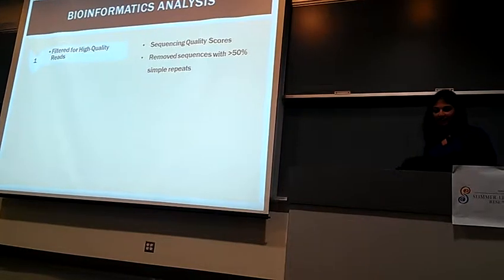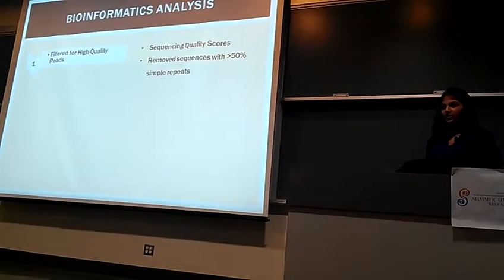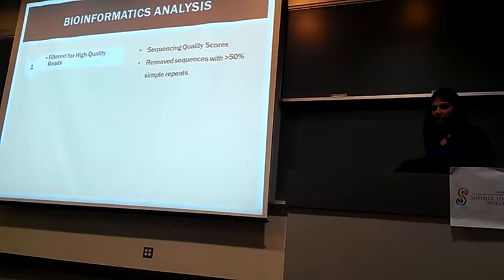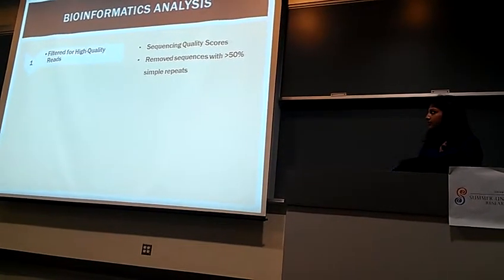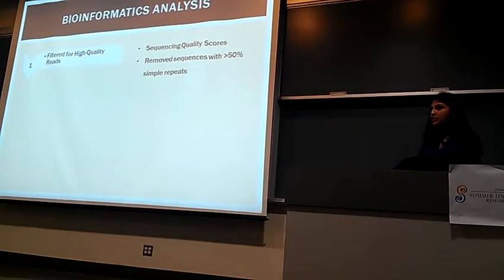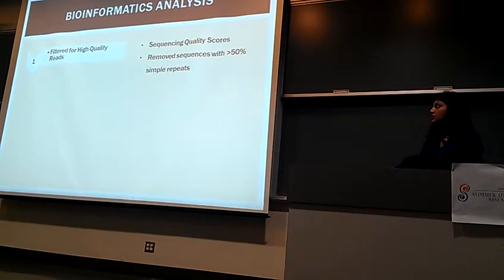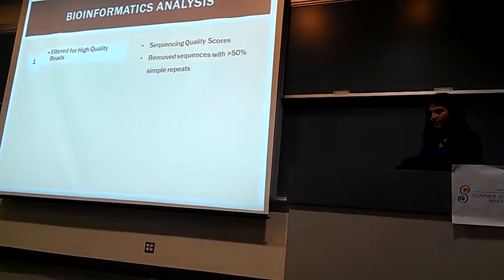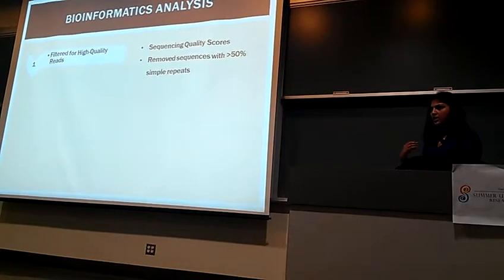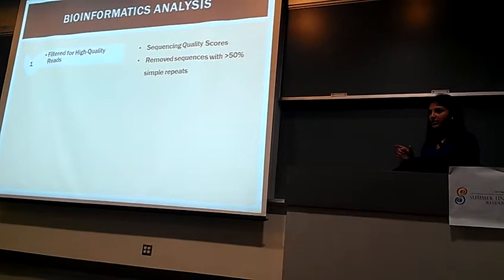So once we had our sequences, some bioinformatics was necessary in order to make sure we were analyzing true reads rather than just artifacts of our sequencing process. Our first step was to filter for high-quality reads. We used the quality scores for each nucleotide that we got from the sequencing. And we also removed sequences with greater than 50% [low complexity]. A variety of organisms, and we wanted to make sure that there was no confusion in determining where a sequence arose from.